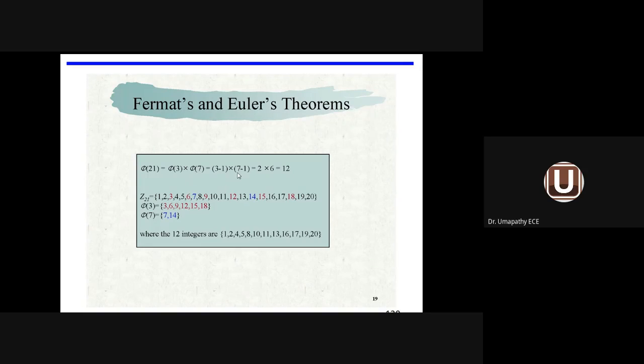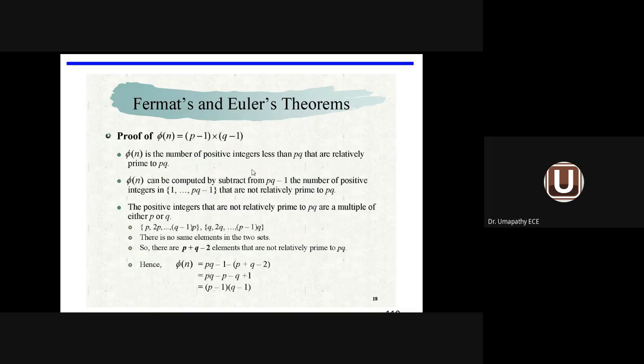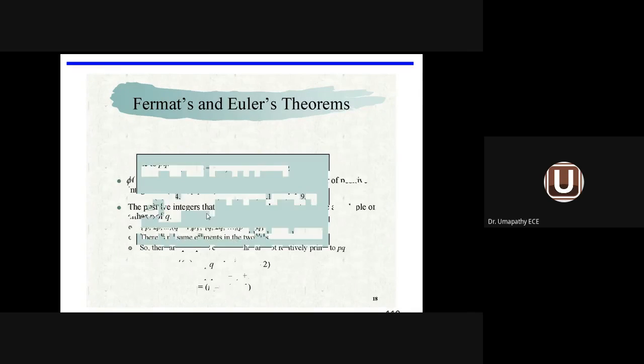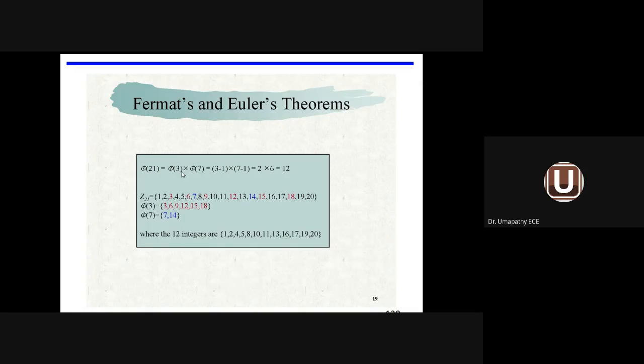P minus 1 into q minus 1. This is a formula we have seen here: phi of n equal to p minus 1 into q minus 1. In this case, p equal to 3, q equal to 7. So 3 minus 1 into 7 minus 1, 2 into 6 is 12. So 12 is the totient function for 21.